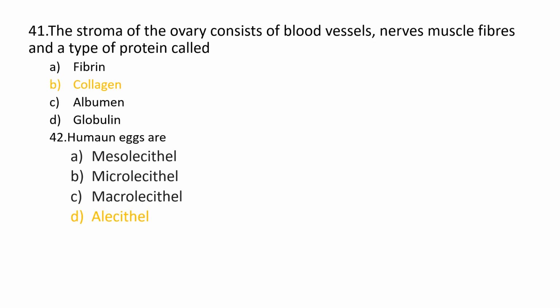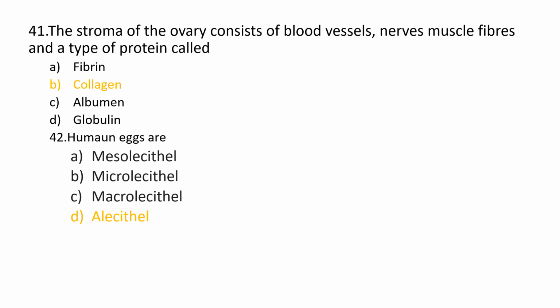41st question, the stroma of the ovary consists of blood vessels, nerves, muscle fibers, and a type of protein called option A, fibrin, option B, collagen, option C, albumin, and option D, globulin. The correct answer is option B, collagen.